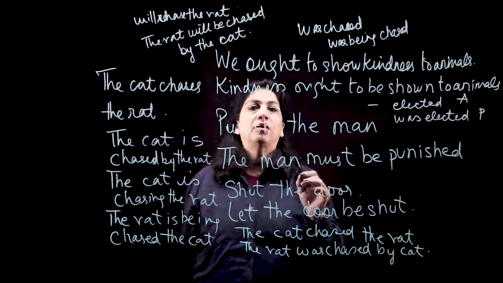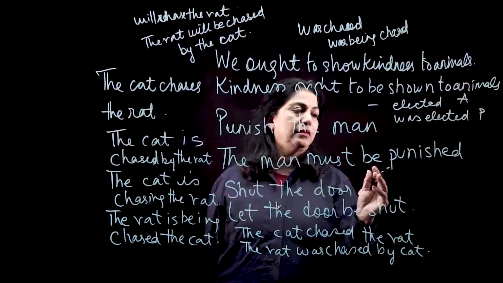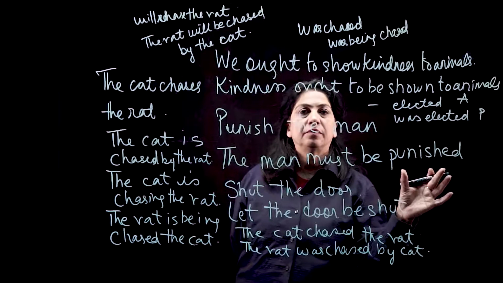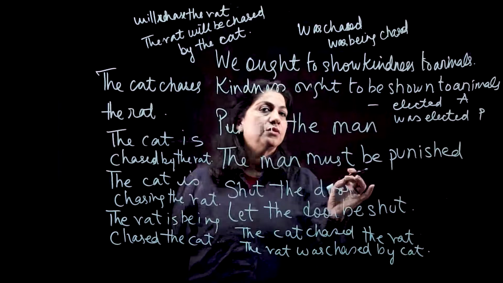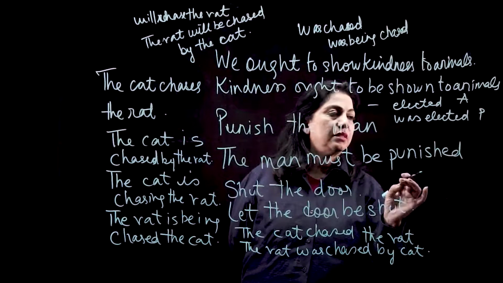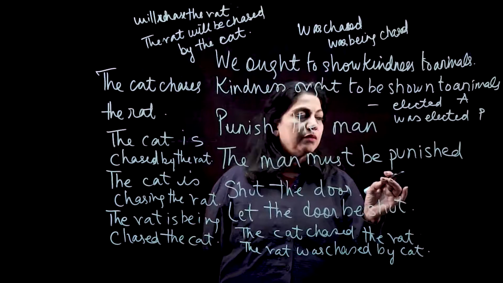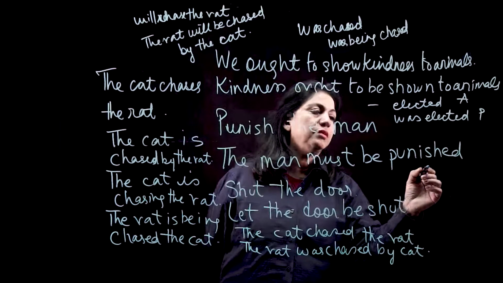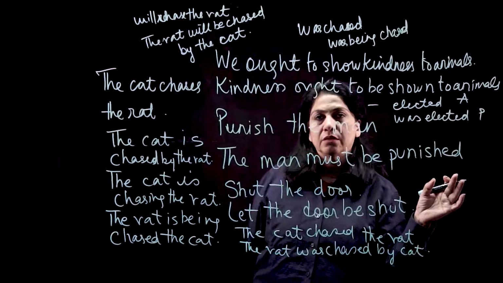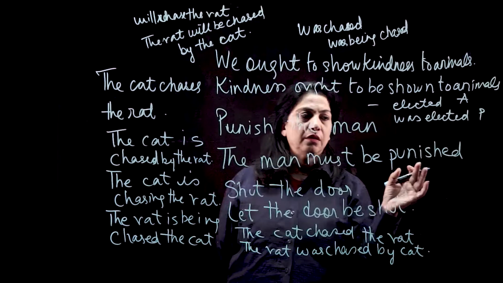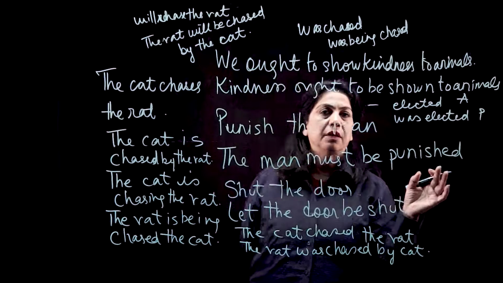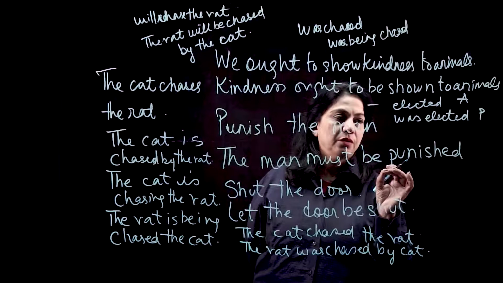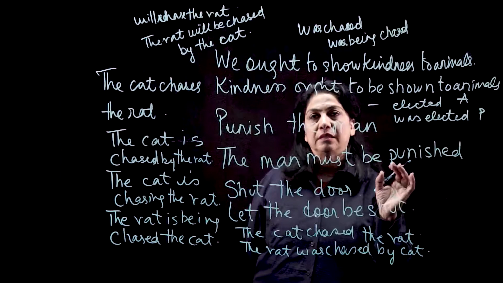The court found the man guilty. The man was found guilty by the court. Clear? We have used was found. That is a change in the sentence.